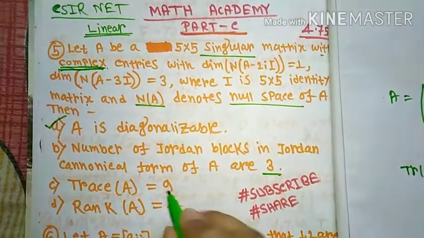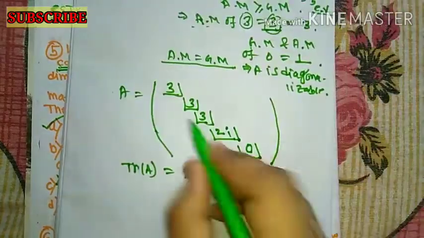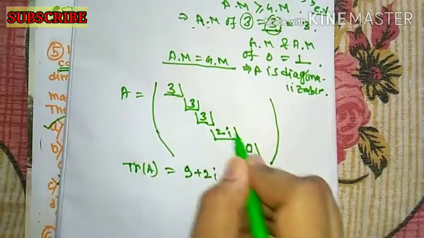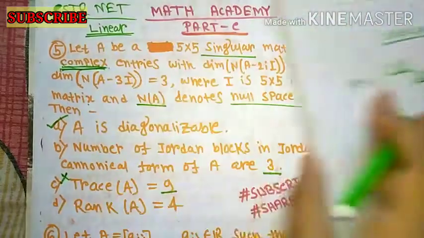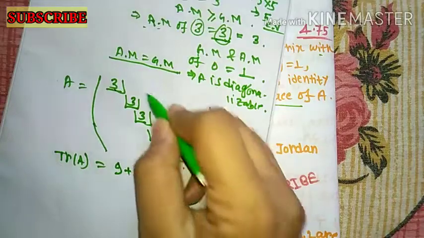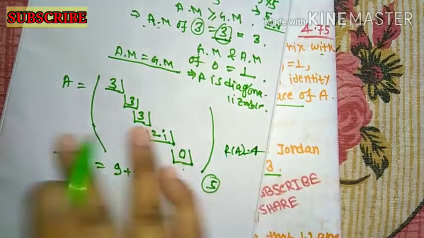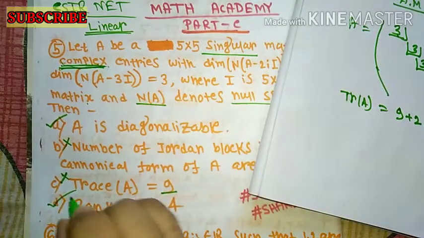So here it is given the 9, so option C is false. And here the total number of Jordan blocks is 5: 1, 2, 3, 4, 5. But here it is given 3, so option B is also false. And here the rank of the matrix is clearly 4, so option D is also true.